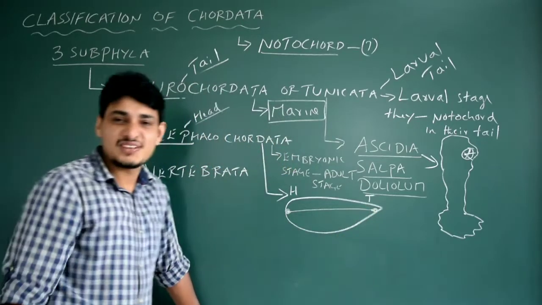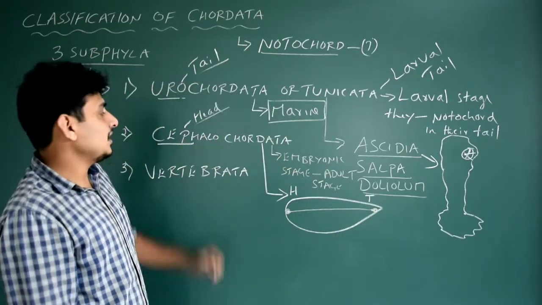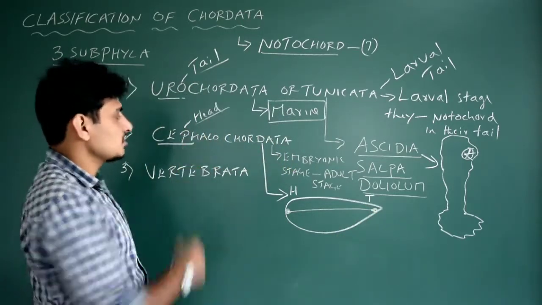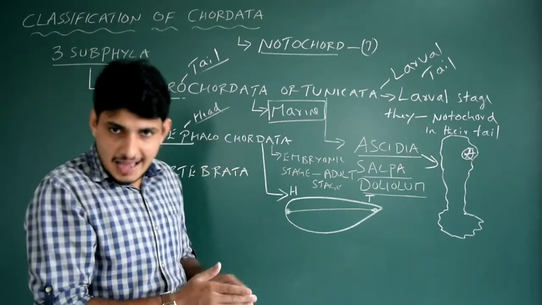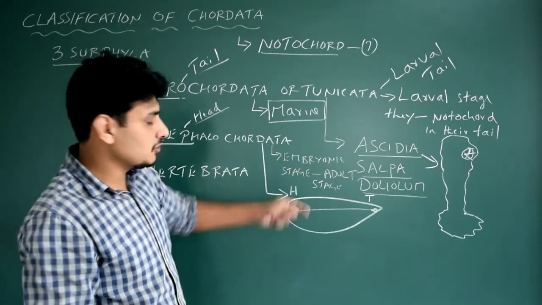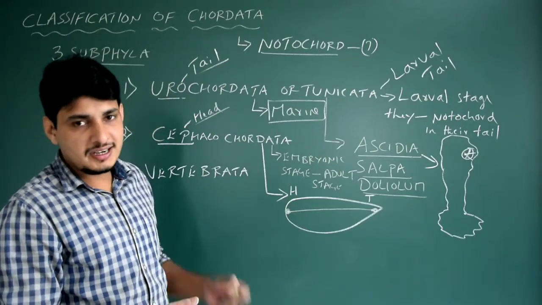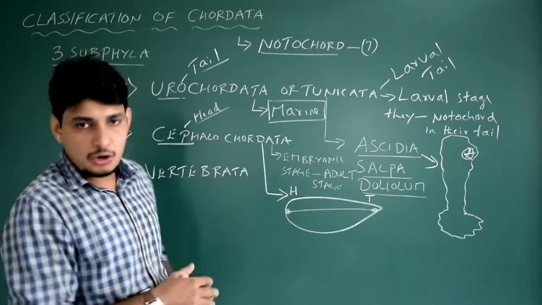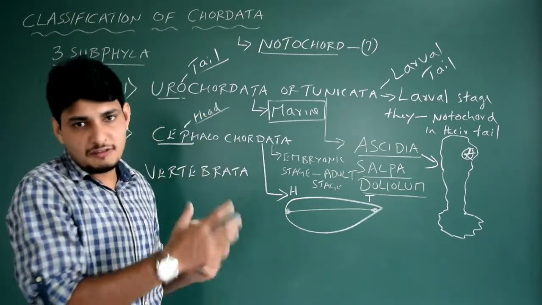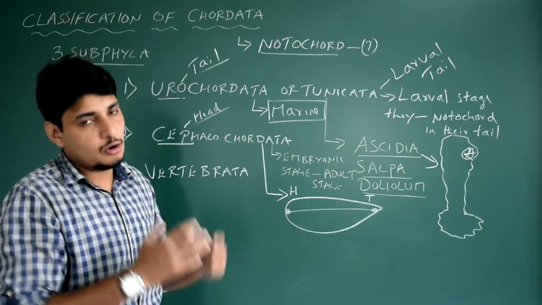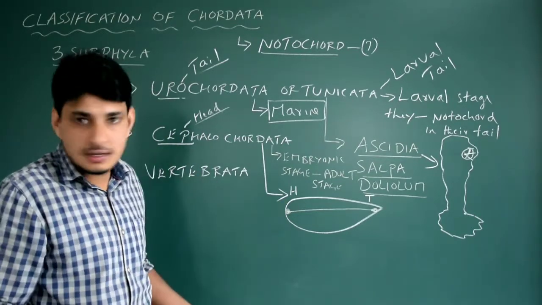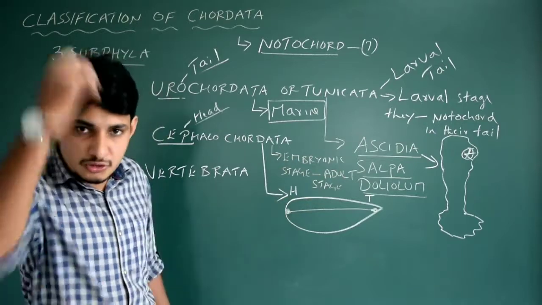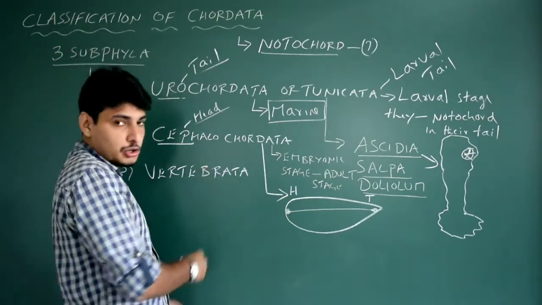See? Got it? If I take any organism which belongs to Cephalochordata, let me give you an example. If I cut that animal into two pieces, I will see the notochord. If I take the young Cephalochordata till the old Cephalochordata, if I cut that animal, obviously I am going to get the notochord. That means they are present throughout their life. Starting from head till tail, you could see them.